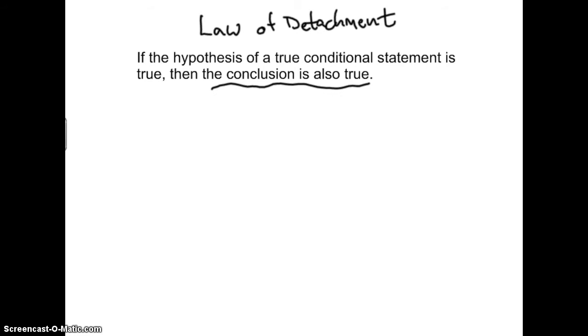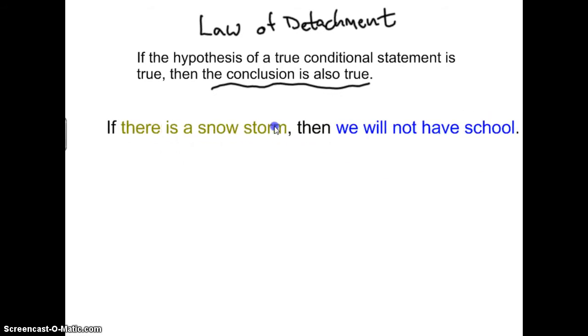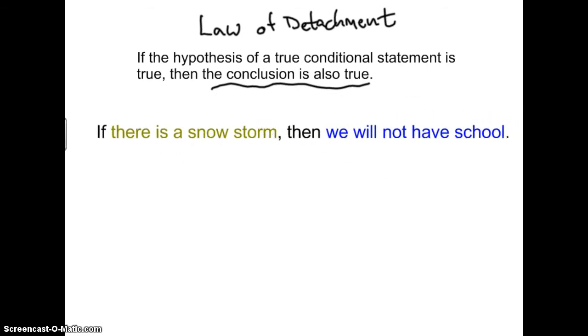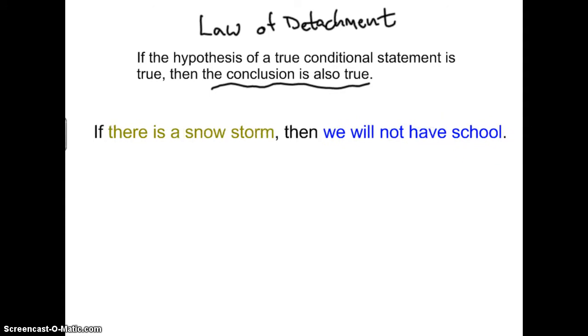Let's take a look at one more example of the law of detachment. So here's a conditional statement. If there is a snowstorm, then we will not have school. We're going to assume that this conditional statement is true, and we won't worry about the beginning part. This is true no matter what. All right. So this doesn't guarantee that there's going to be a snowstorm. It doesn't guarantee that there's not going to be school. It only guarantees that if there is a snowstorm, then we will not have school.